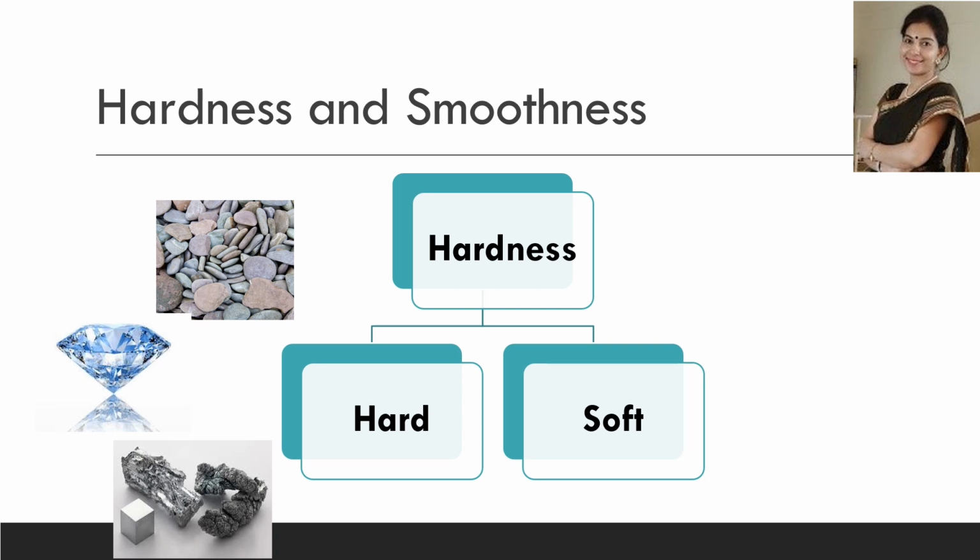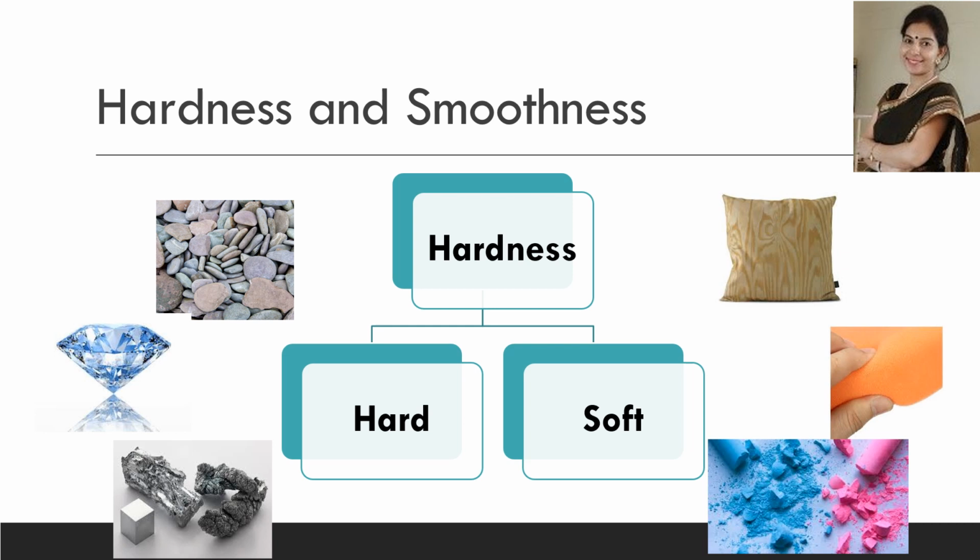The examples of hard materials are stone, diamond is very hard, metals are hard materials, while a cushion made up of cotton is soft. The sponge is soft in nature because it can be compressed very easily. Chalk is soft in nature because it can be scratched very easily.